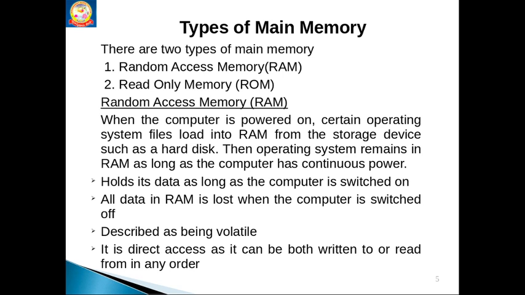That's why I call RAM volatile. What does volatile mean? When the power is off, the entire data is lost. That feature we call volatile. All data in RAM is lost when the computer is switched off. So that's why it is described as volatile. It has direct access. Both kinds of operations are permissible here, that is read and write.